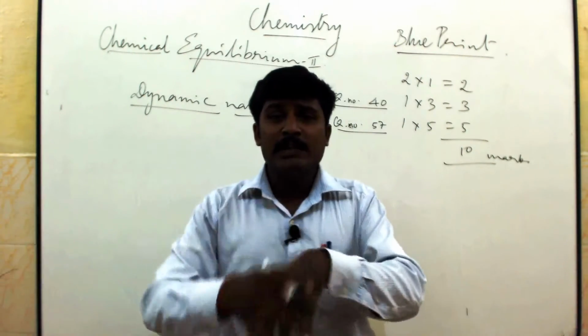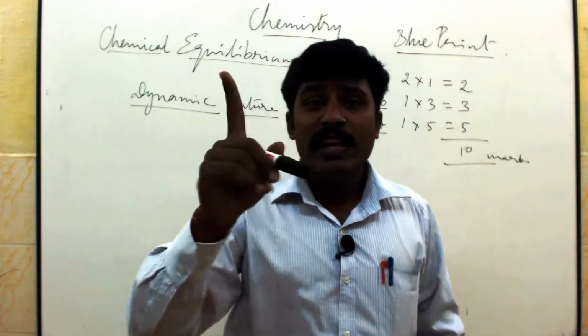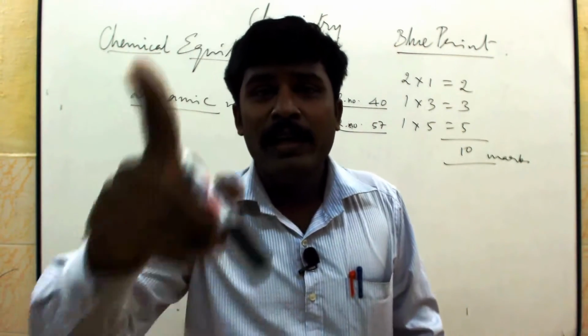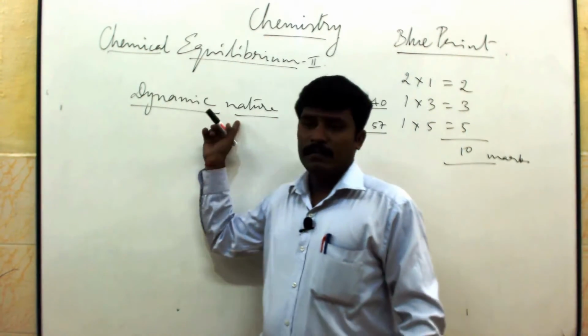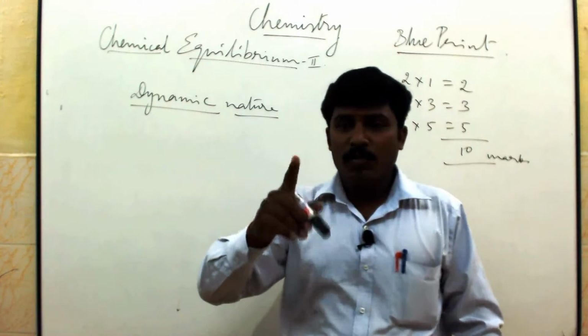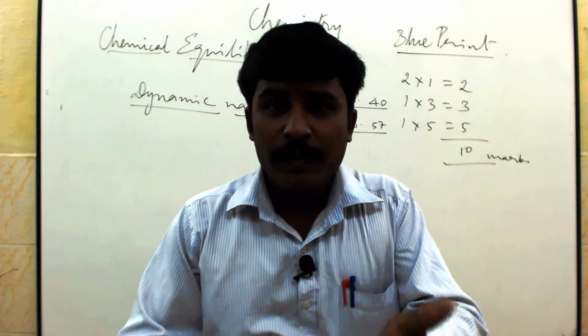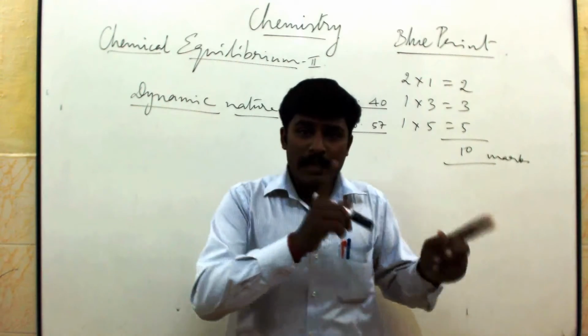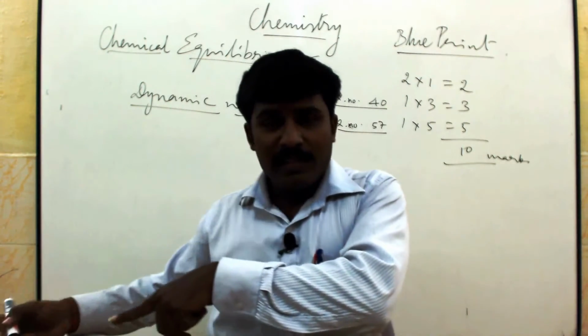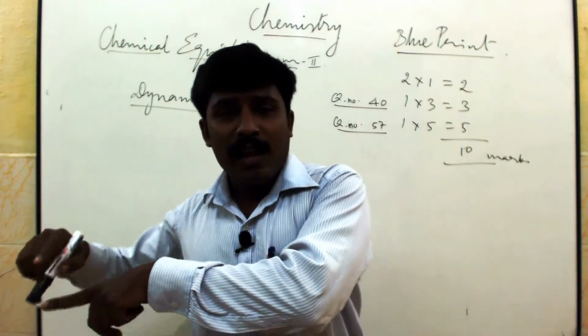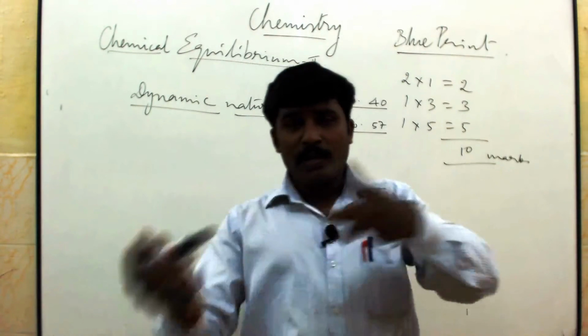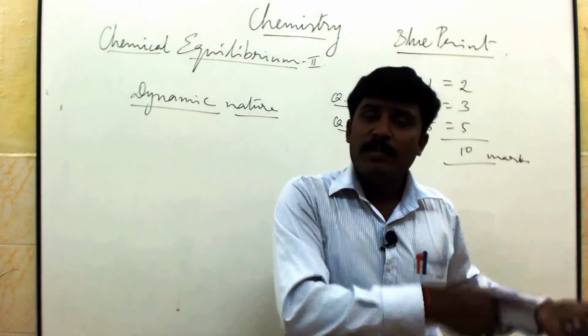Likewise, the reaction keeps on taking place even though there is no change in their concentration. That's why chemical equilibrium is dynamic in nature. Are you able to understand why chemical equilibrium is dynamic in nature? In chemical equilibrium, the reactant reacts to give the product, which is nothing but the forward reaction. Then this product gives back the reactant. This is nothing but the reversible reaction.